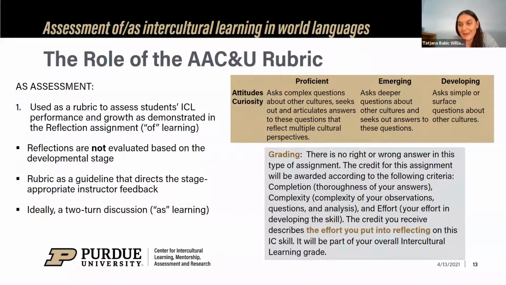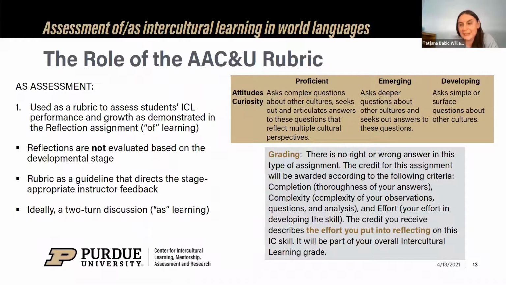One important note that I make here is that, as you can see, the rubric has stages. So this is a Purdue adaptation of the rubric. It has 3 stages: developing, emerging, and proficient. But I emphasize, the reflections are not evaluated based on the developmental stage. This means that if I, as an instructor, think that one student is at a developing stage, it doesn't mean that they're going to get a D, as opposed to somebody who is proficient and will automatically get an A. So we make that very clear to the students when we describe how we are grading. And we are actually grading completion, complexity, and effort that students put into the reflecting.